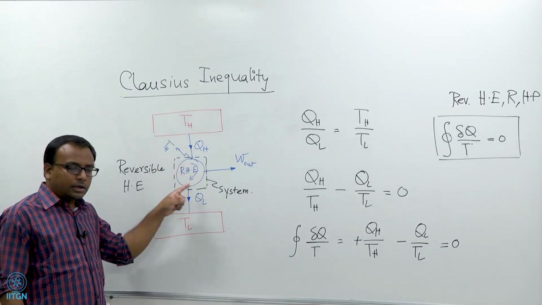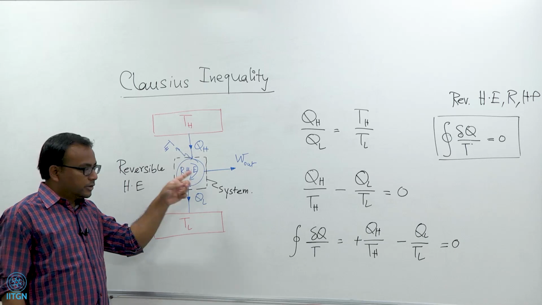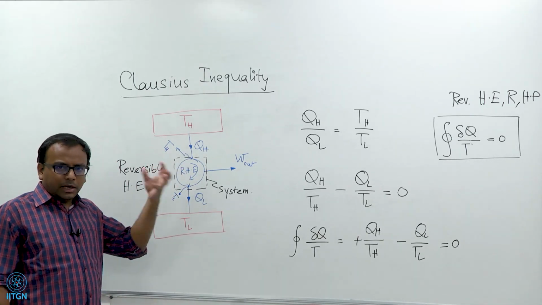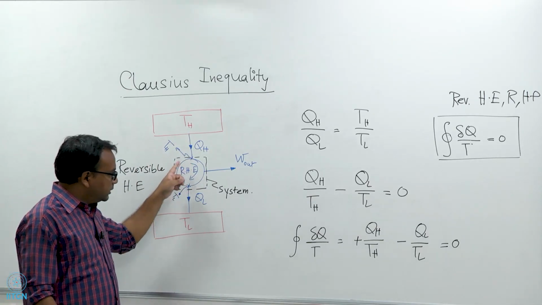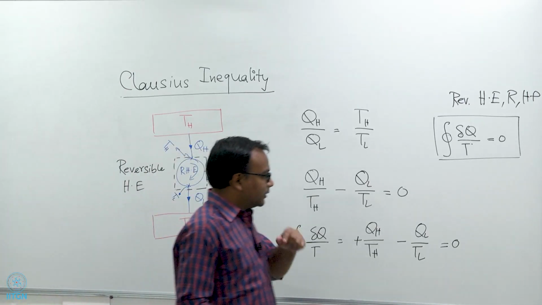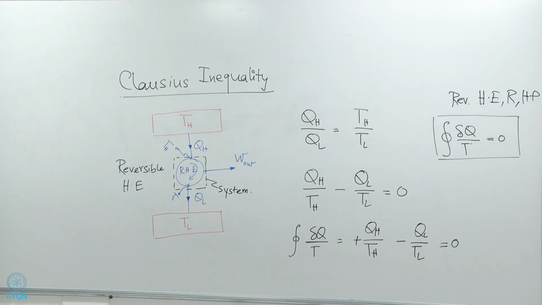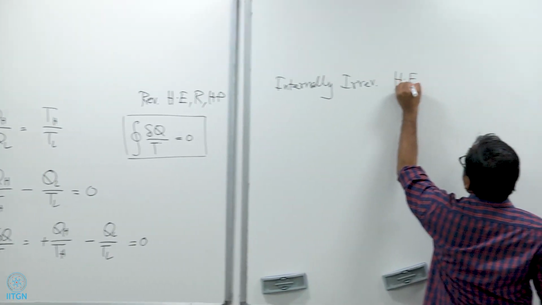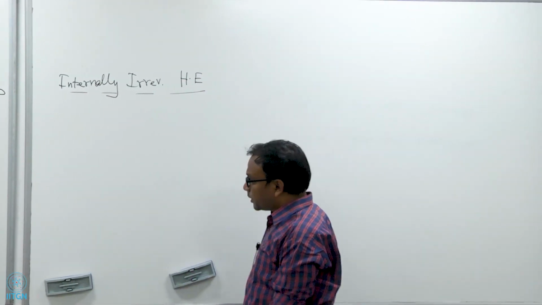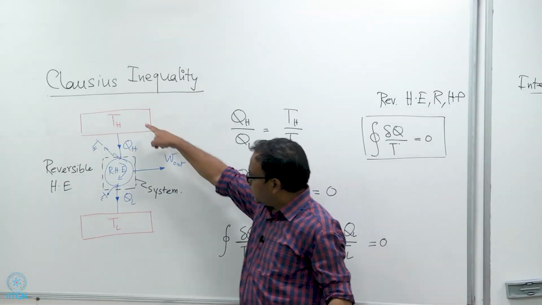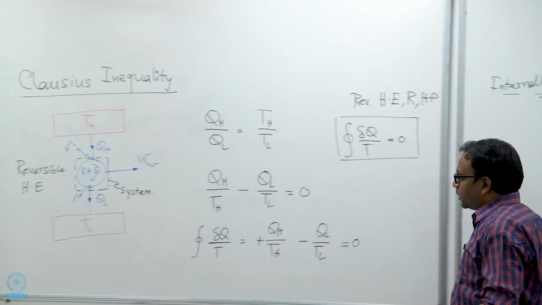So there can be internal irreversibilities. For example, the viscosity of the working fluid can lead to irreversibilities, and there can be many other sources of irreversibility. So we are considering an internally irreversible heat engine. Okay. And the source and the sink temperatures remain the same. So Th, Tl remain the same, they do not change, right.